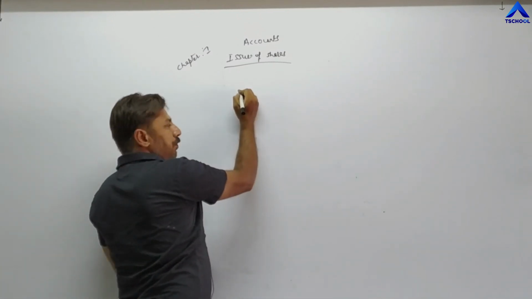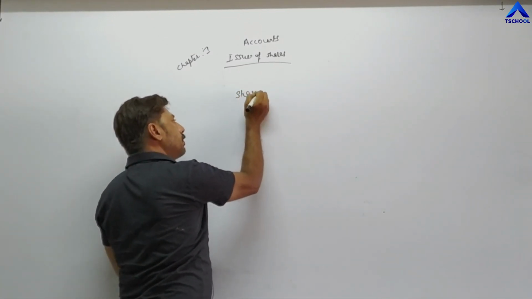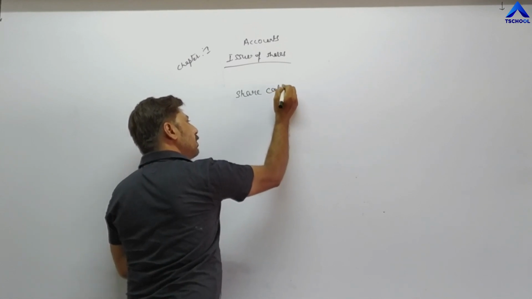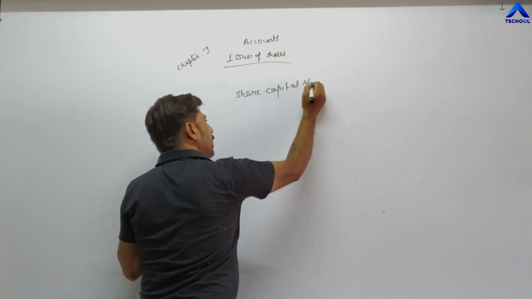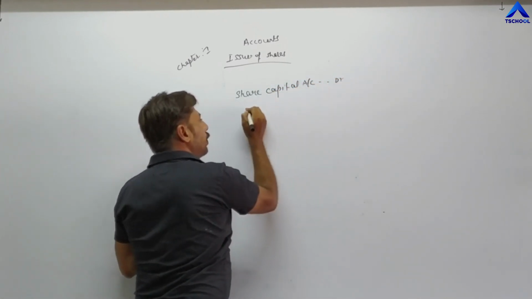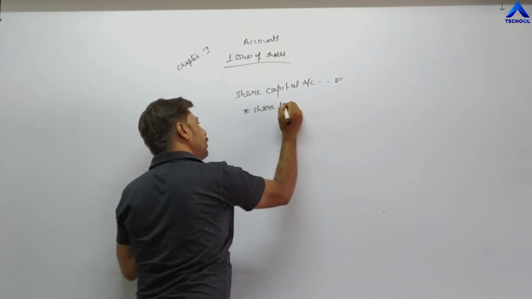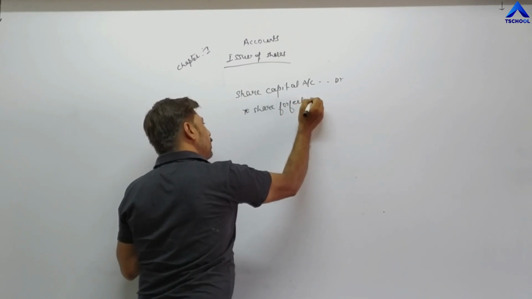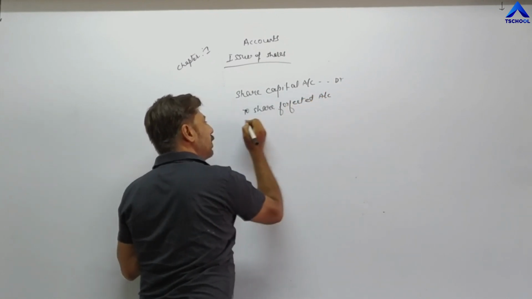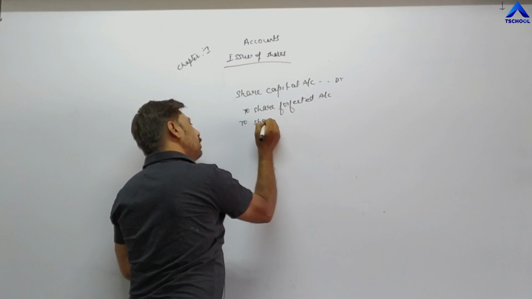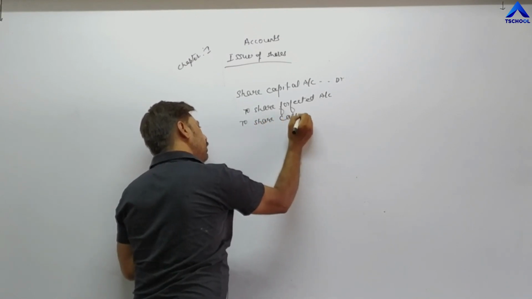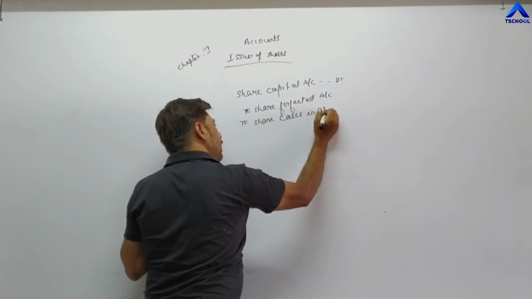So the entry for forfeiture once again: share capital account debit to share forfeited account, and then to share calls in arrear account.